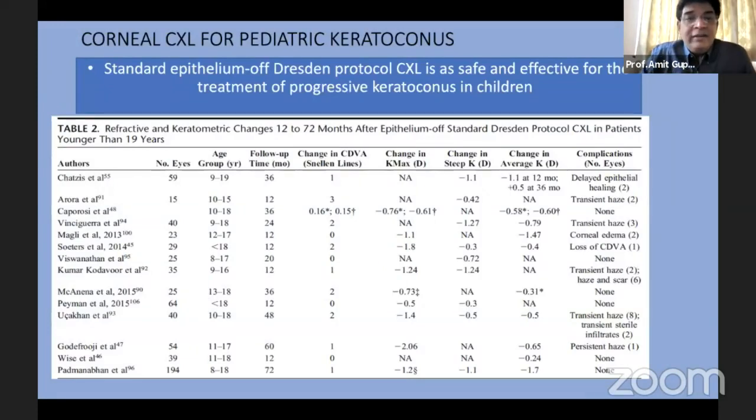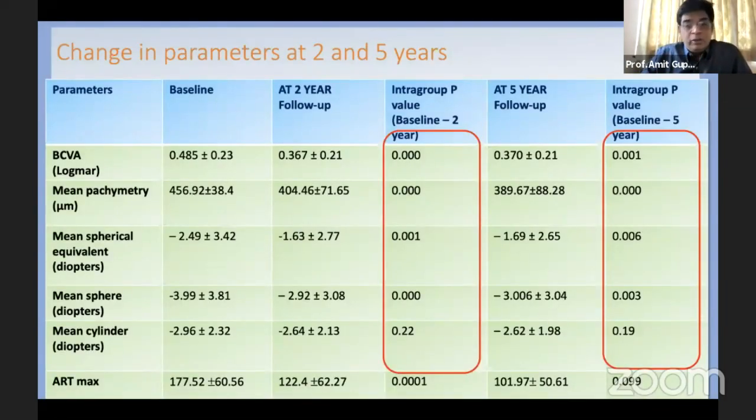Now, if we look at the Dresden protocol cross-linking, we know that it works in adults, but it's also been shown to work in children. There are several studies to that. I will not go into detail of this. Some of our own experience at PGI Chandigarh, and we found that no doubt about it, there was a difference in the MRSE, which improved not only at 2 years, but at 5 years. This is 66 pediatric eyes that we had. There was an improvement in the sphere and improvement in the cylinder.